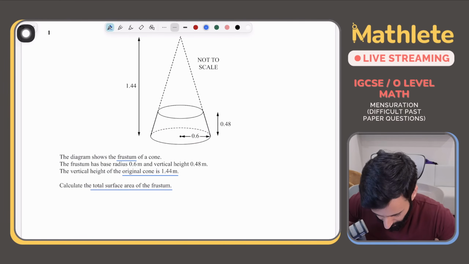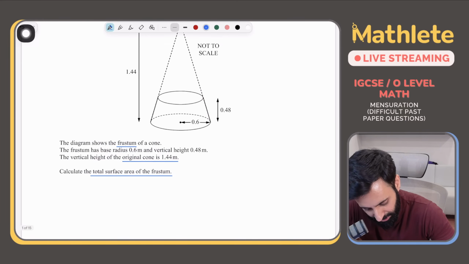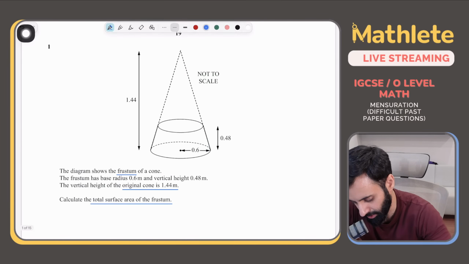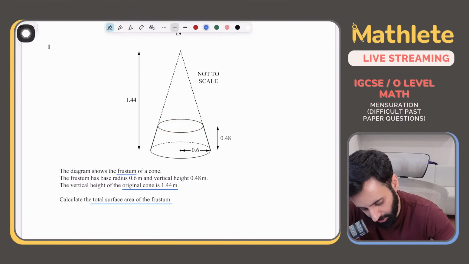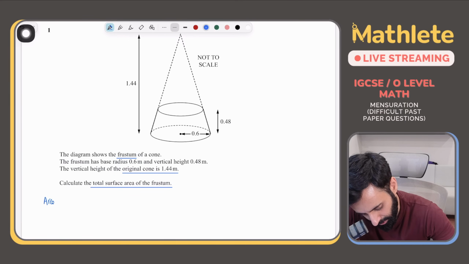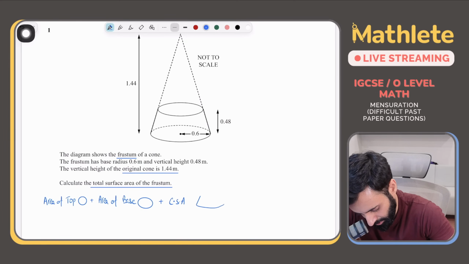Okay, now how will I calculate the total surface area of the frustum? So notice that there are 3 faces of which we need to add the area. Okay, so there is the area of the top, which is a circle, plus the area of the base, which is also a circle. Okay, plus the curved surface area. Which curved surface area? This curved surface area.